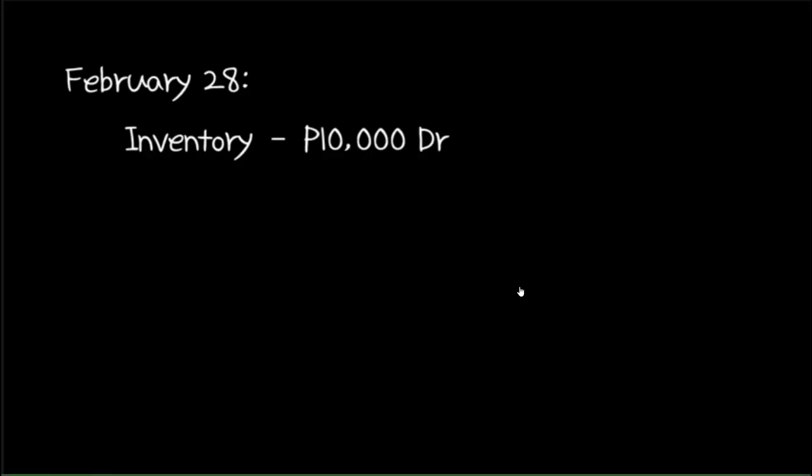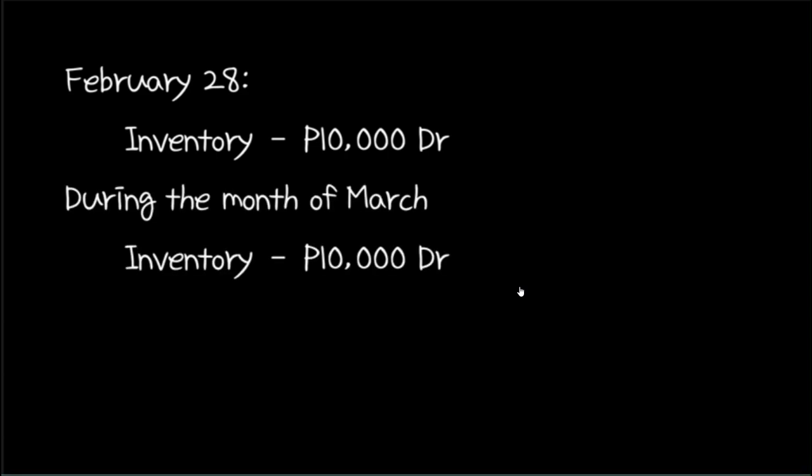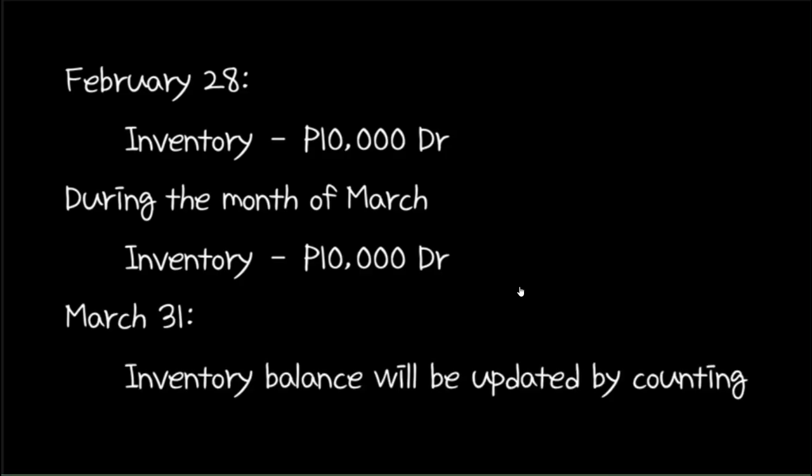For example, if the balance of the inventory account on February 28 is 10,000 pesos, then from March 1 until March 30, its balance will stay at 10,000 pesos regardless of any sales or purchases that are completed during the month. The only time the balance of inventory will be updated during the month of March will be on March 31 at the end of the accounting period.